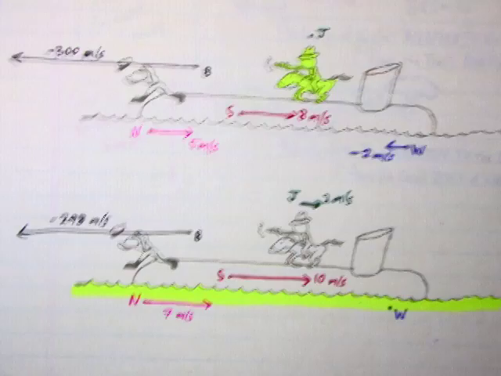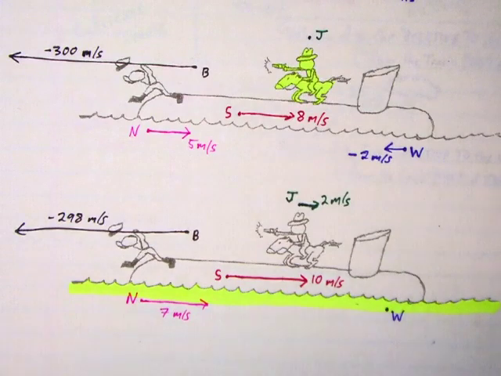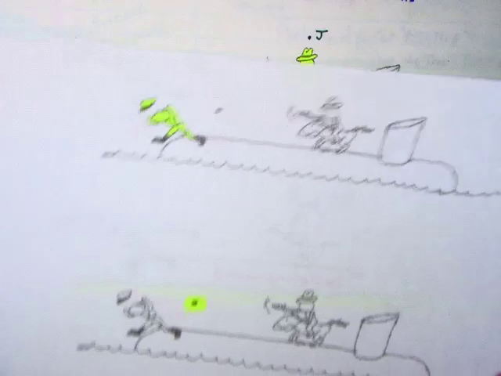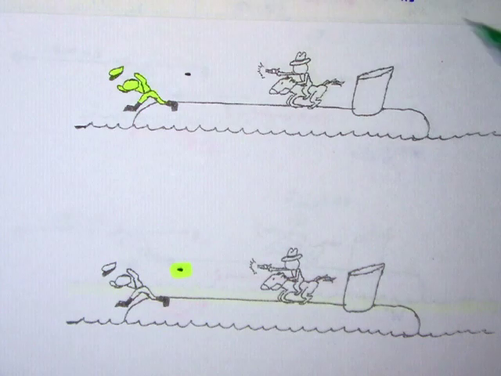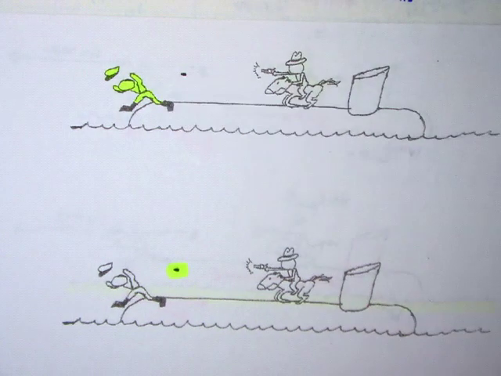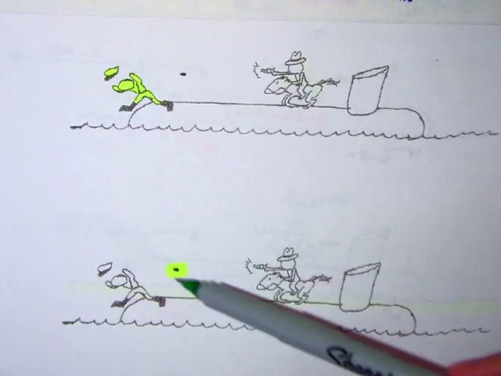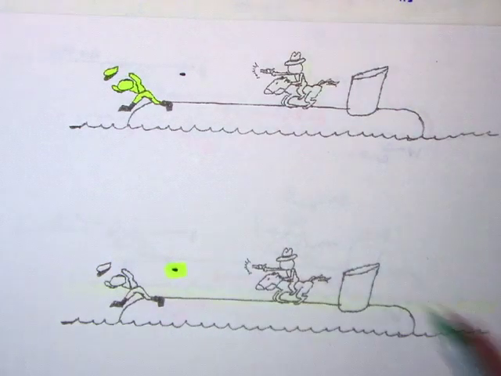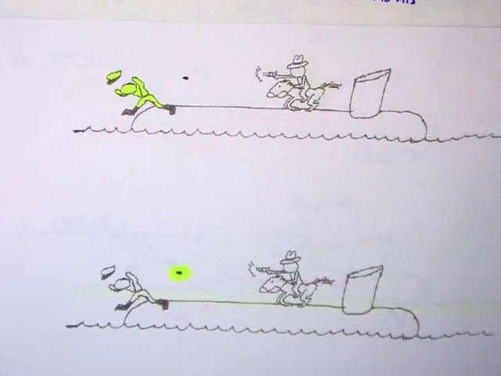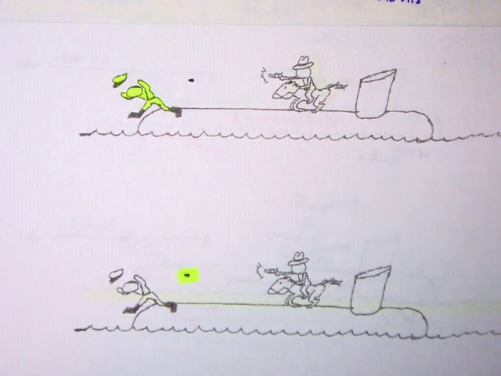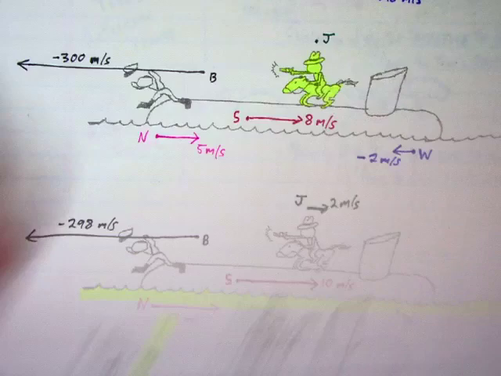Now a couple exercises for you. I want you to take the same scenario, and now you work out all the speeds of the other 4 objects with respect to the Nazi, and then take all the speeds with respect to the bullet. So work it all out from the Nazi's point of view, from the Nazi's reference frame, and then from the bullet's reference frame. Pause the video, take a moment to work that out, and I'll show you this answer first. Ready?